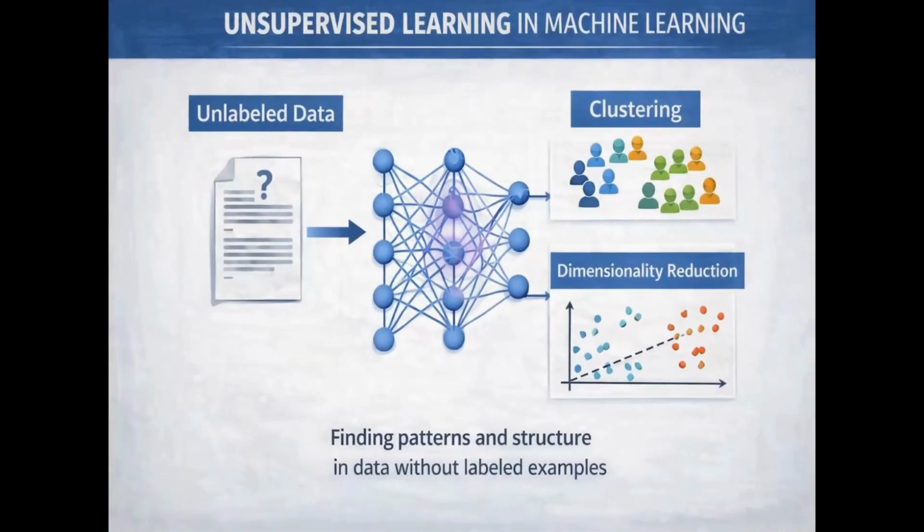Unsupervised learning in machine learning. Unsupervised learning works with unlabeled data. It does not have predefined answers or labels. The goal is to uncover structure that isn't obvious. It finds relationships, groupings, or trends in the data. Some of the common tasks are clustering, which is grouping similar data points together, or dimensionality reduction, which reduces the number of features or variables while keeping important information.